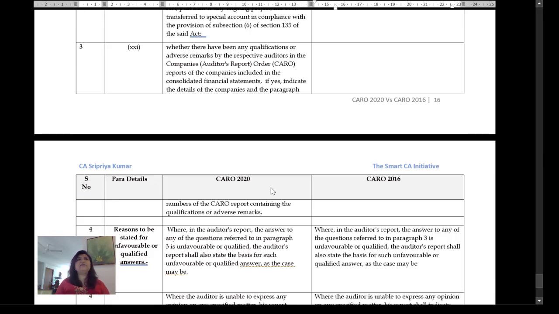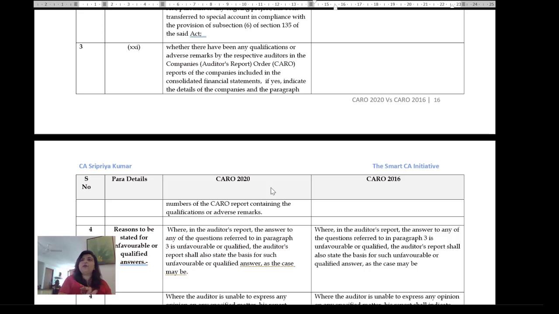I think it's a very valid inclusion. If downstream I have a challenge, I'm not going to report it in my CFS. Predominantly, I don't need to do CARO for my CFS because I obviously cannot do it, as there are multiple entities audited by different people. They're at least saying pick up those qualifications and put it here.